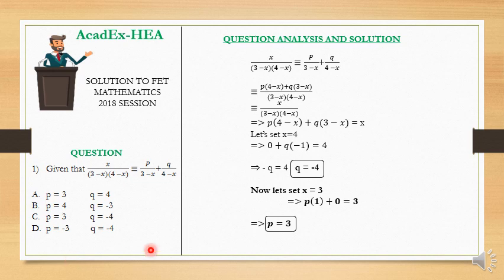Therefore, we have solved to have that p is equal to 3 and q is equal to what? Negative 4. And from here we can conclude that option C has the correct answer. P is 3 and q is what? Negative 4. We are done with the first question. Question 2.